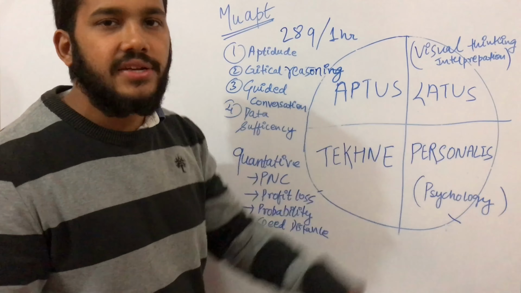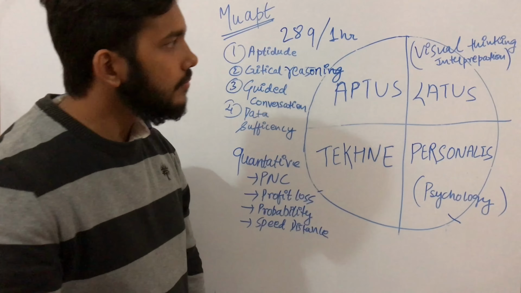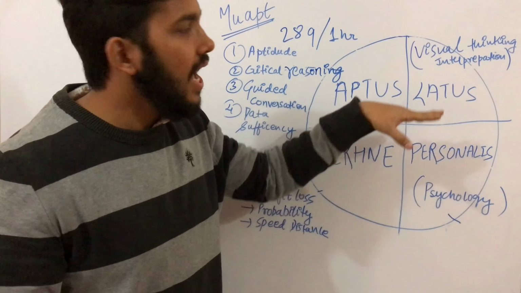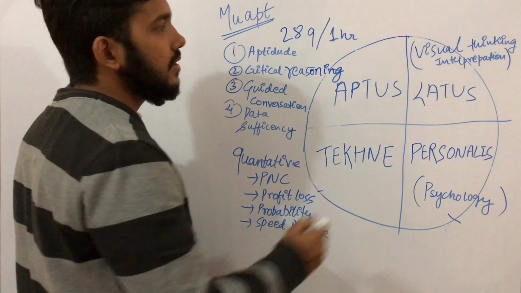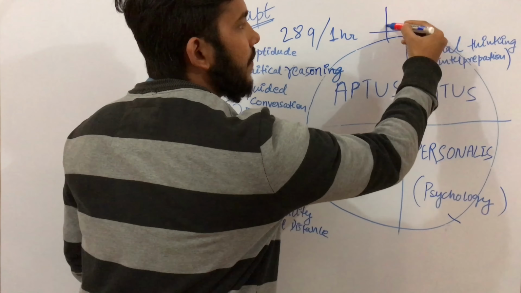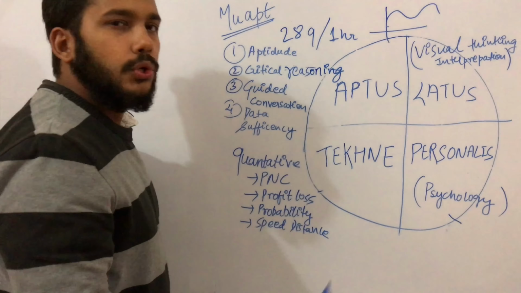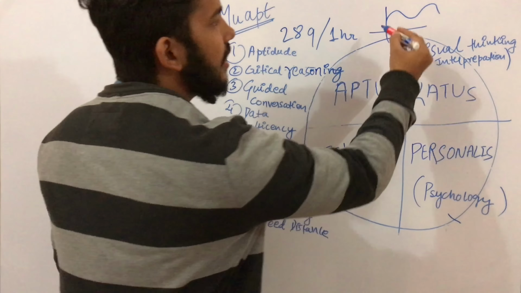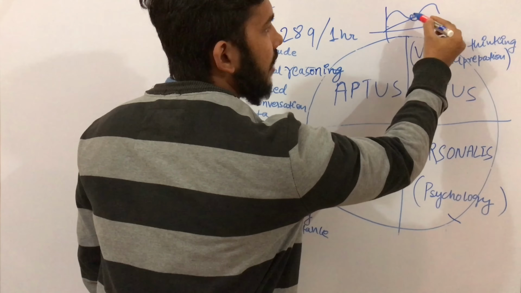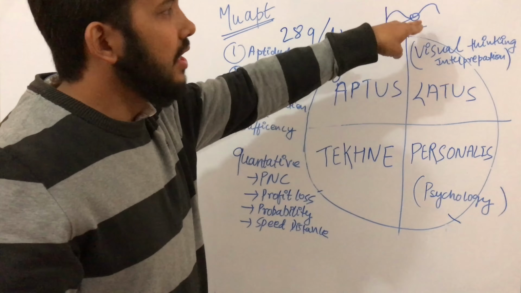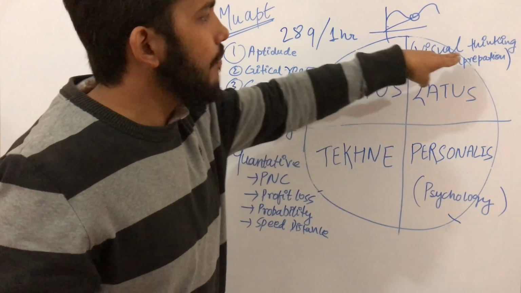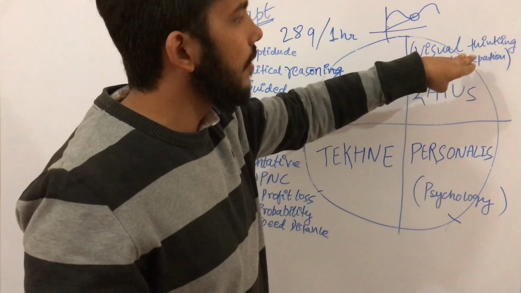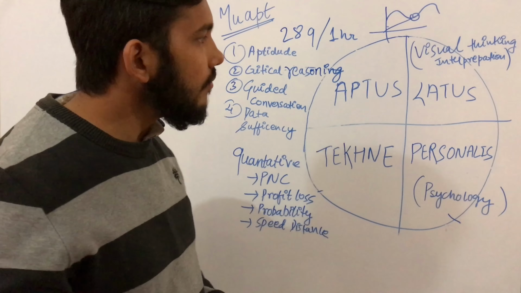Coming to the second section, that is Latus, in which visual thinking and visual interpretation questions are given. Visual thinking questions are like there is a graph given and from that graph you have to take out the result, like at which point the age of the child is below the graph, and so on. So these types of questions are in the visual thinking round.